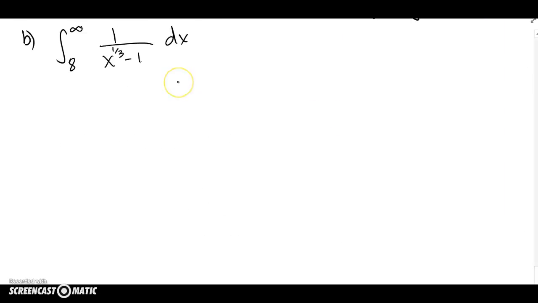So again, we're going to try to determine if this thing converges or diverges, and we're going to compare it to something that's simpler and we know some information about. So this again looks like one of those p-test functions, 1 over x to the p. This -1 in the denominator is kind of throwing things off a little bit, so let me just compare it to the simpler function that I'm thinking of.